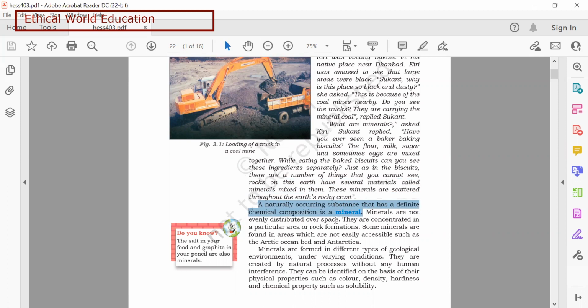These minerals are not evenly distributed on the earth. You don't find minerals in equal proportion. They are usually concentrated in areas where there is a lot of rock formation. Some minerals are found in areas that are not easily accessible, such as the Arctic Ocean bed and Antarctica. Minerals are found in different types of geological environments under varying conditions.